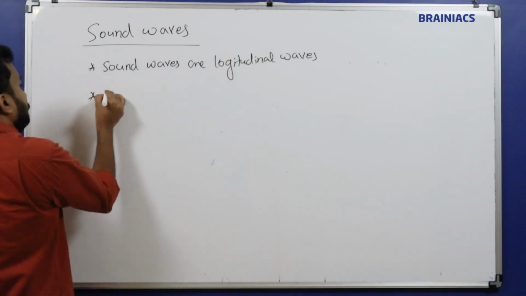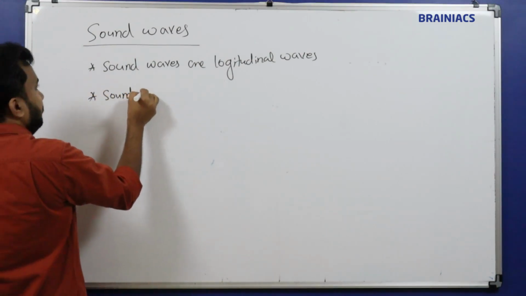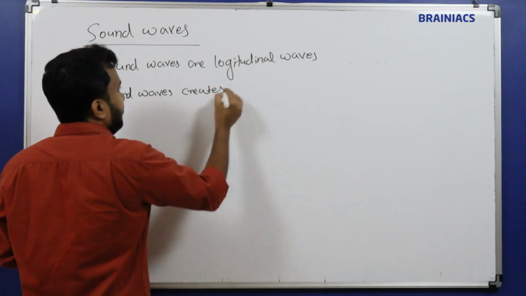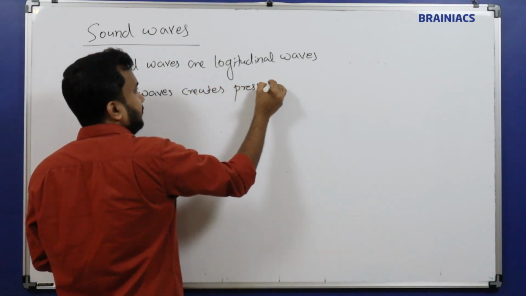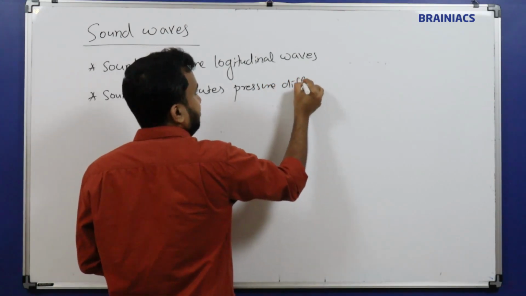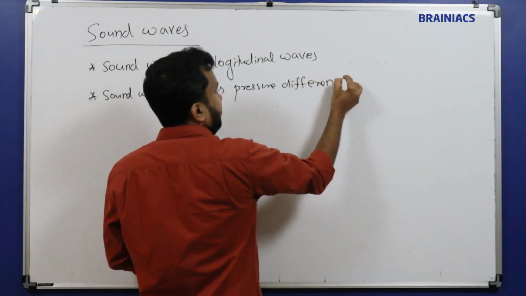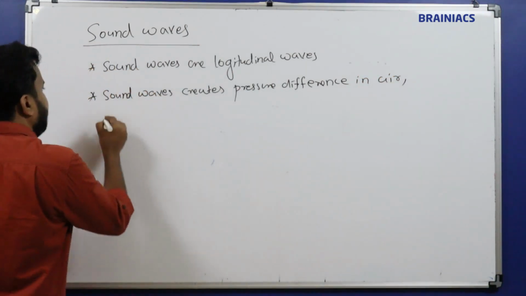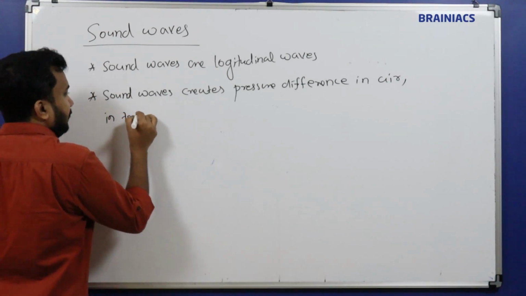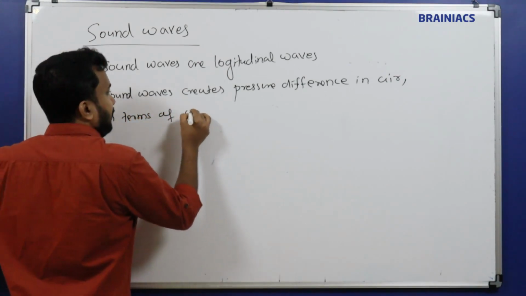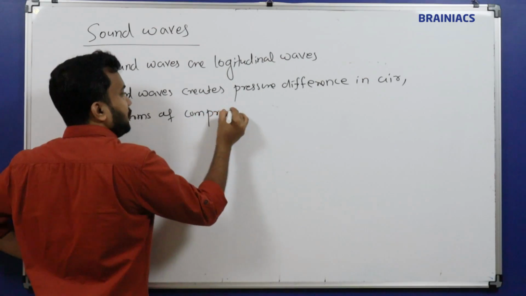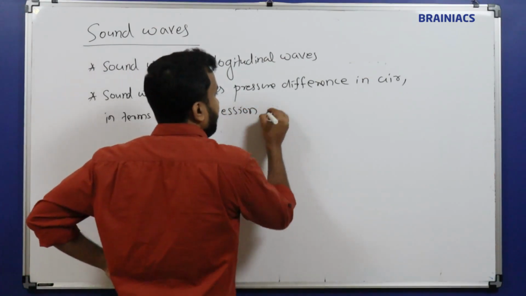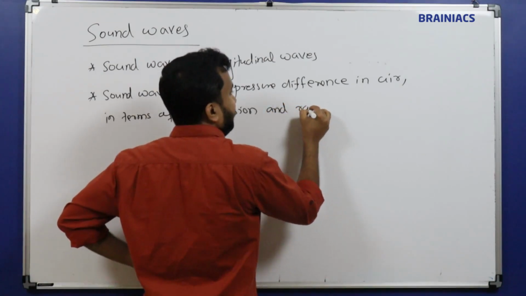Okay, so sound waves create pressure difference in air, in terms of compression and rarefaction. Compression means an area with higher pressure, that is called compression. In terms of compression and rarefaction.